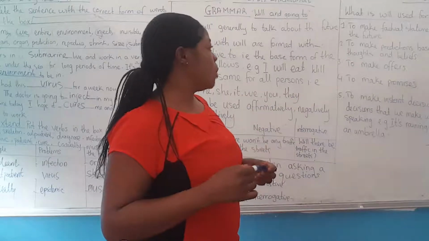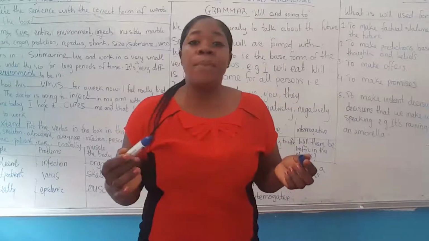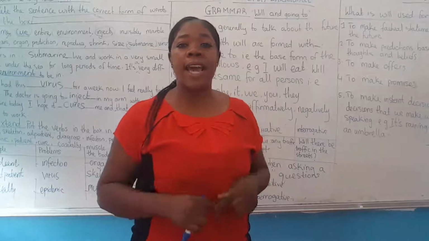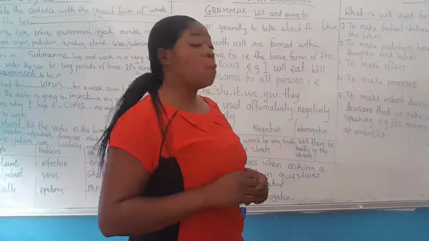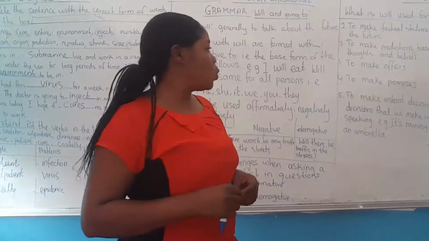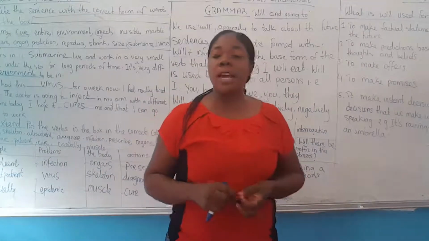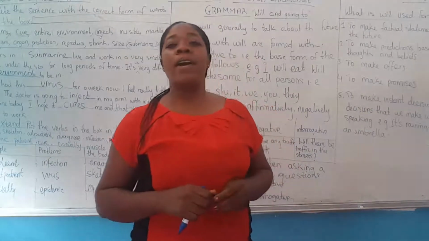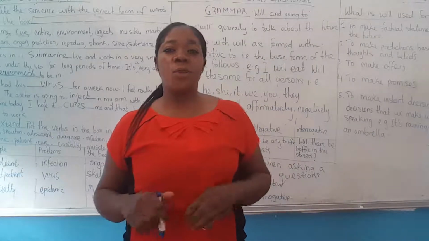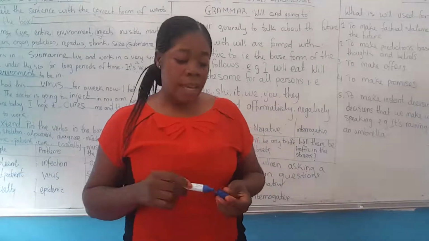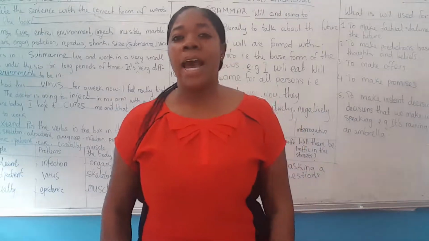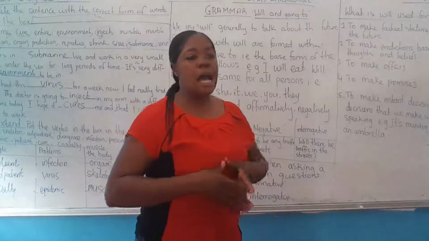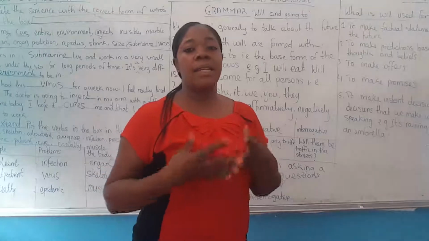Will can also be used to make predictions based on your own thoughts and beliefs. We use will also to make offers, to make promises, and for instant decisions. Instant decisions are those decisions that you make as you speak.